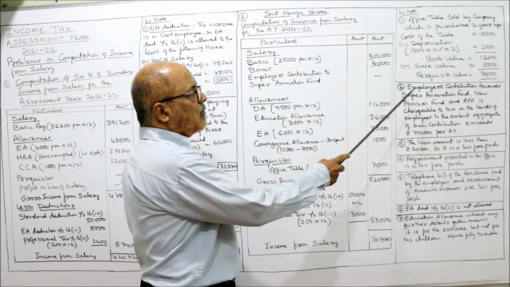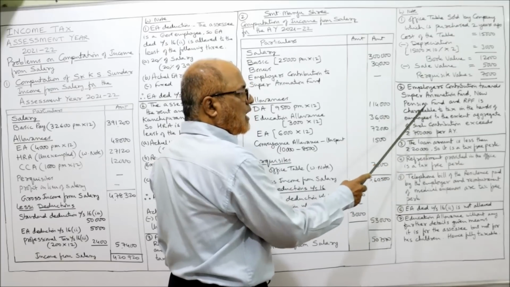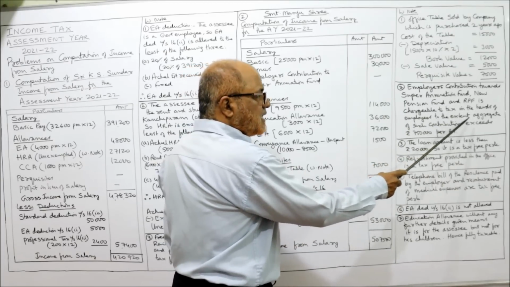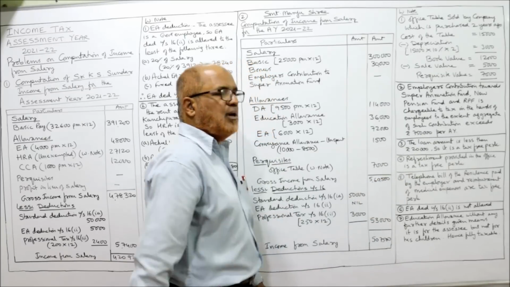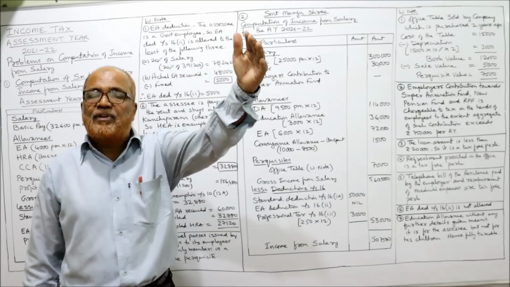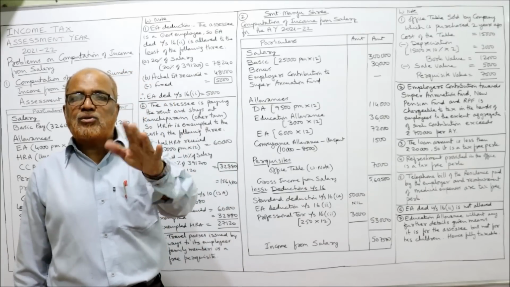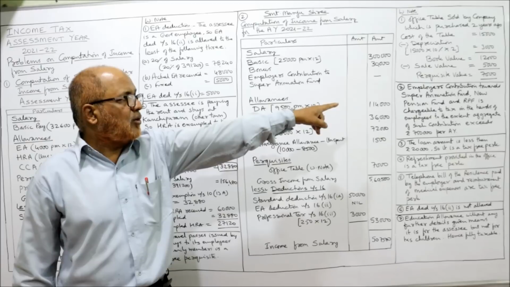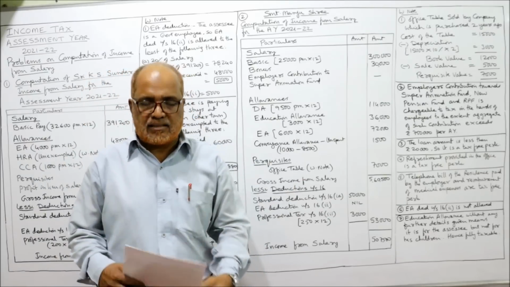In working note you should write down: employer's contribution towards superannuation fund, new pension scheme or RPF is chargeable to tax in the hands of employees to the extent the aggregate of such contribution exceeds 7,50,000 per assessment year. If it exceeds 7,50,000 contribution, then only it will be taxed. Up to 7,50,000 in aggregate contribution to employee superannuation fund, new pension scheme and RPF, not taxed.